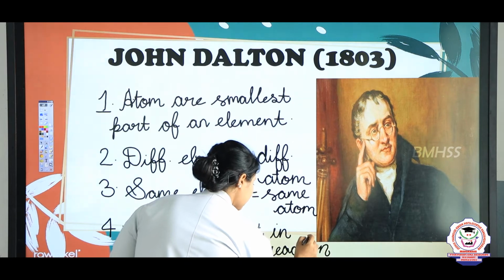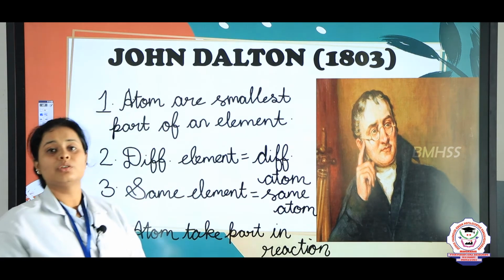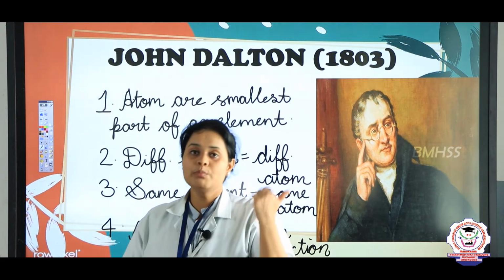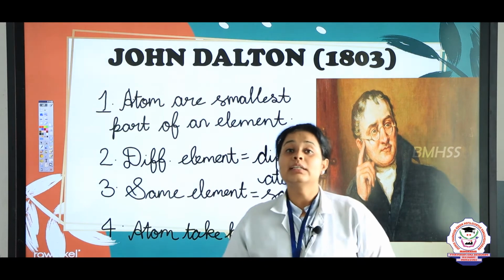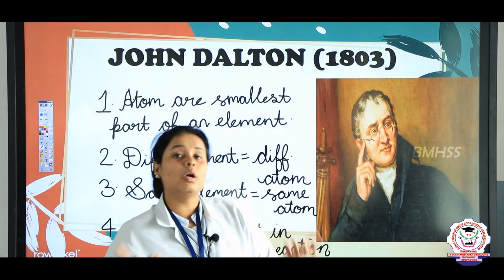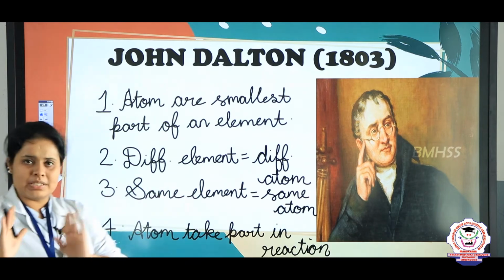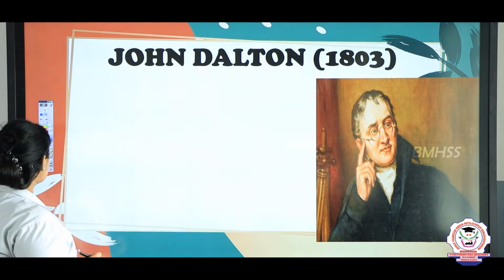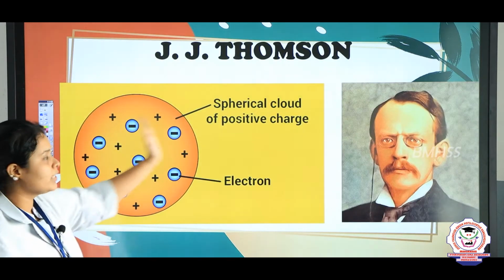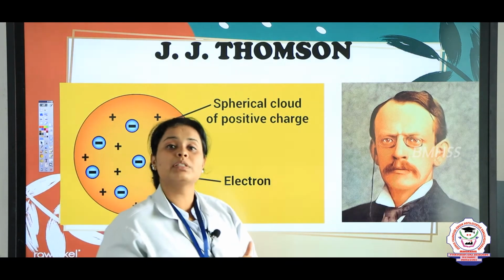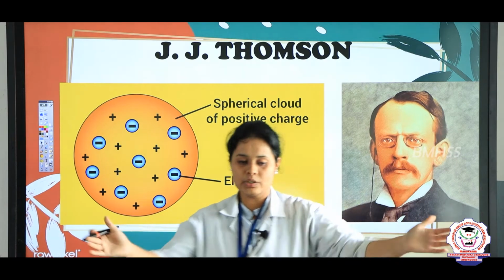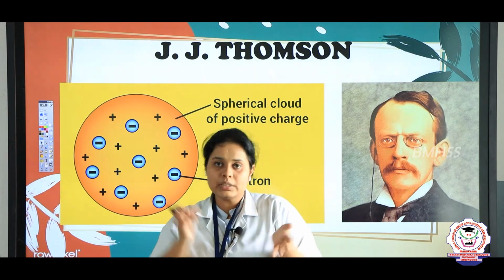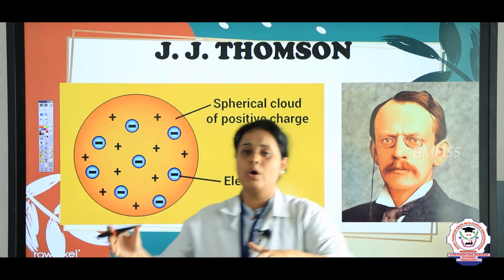Okay? Yes. So, these are the postulates which were drawn by Mr. Dalton, right? After that there came a concept of an atom. Okay, atom is there, but what is there inside the atom? That was first discovered by J.J. Thomson. So, J.J. Thomson said that in the sheet of all the positive atoms there will be few electrons, right?